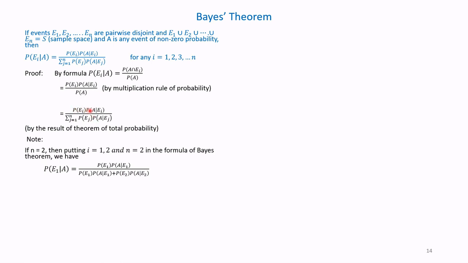In the numerator, i is 1. In the denominator, j is 2. That you have to see.